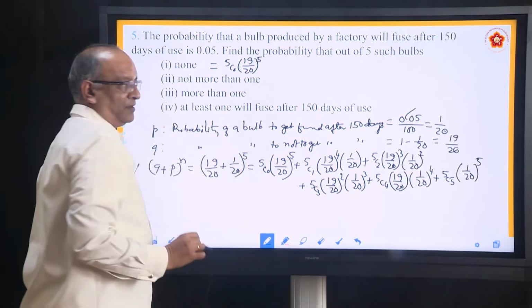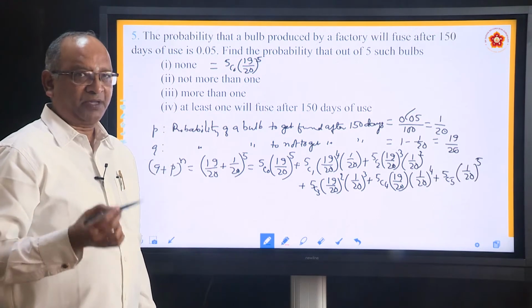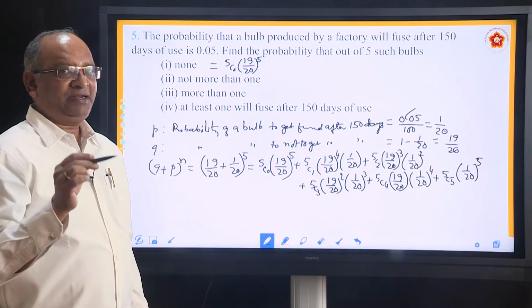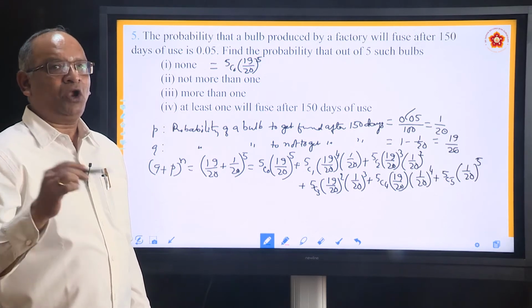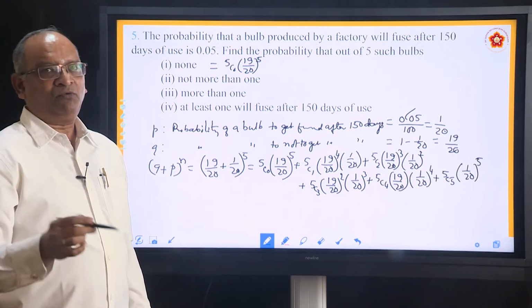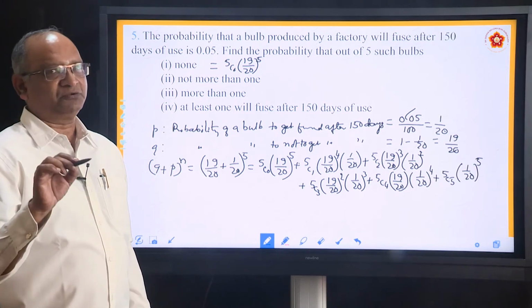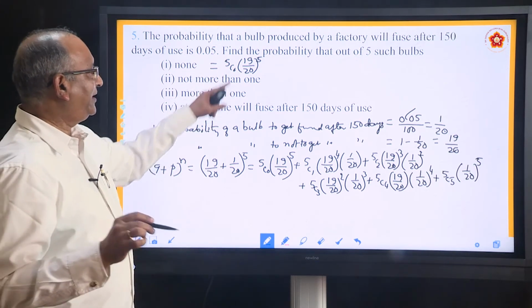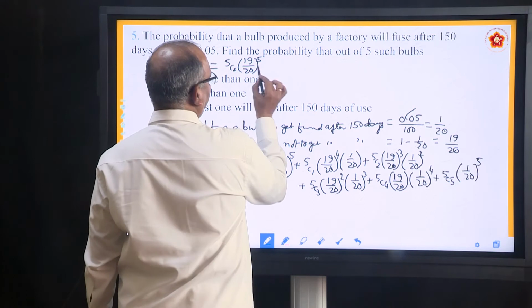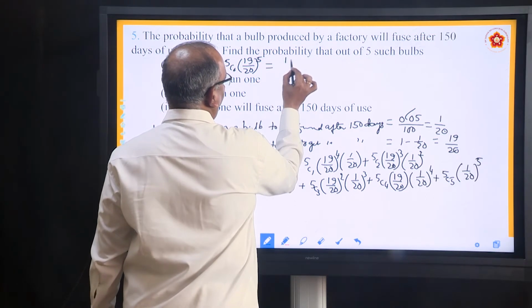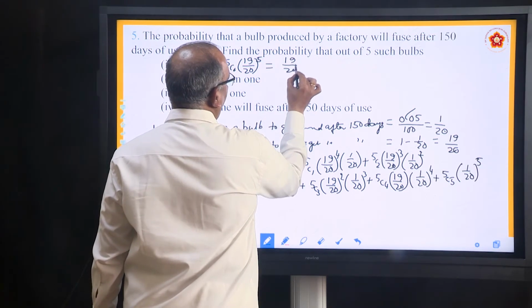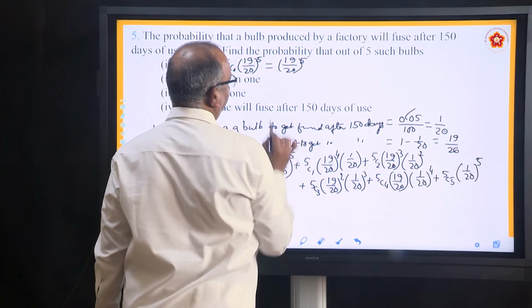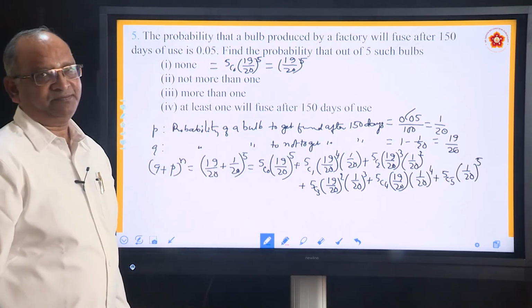Why is it so? Because 19 by 20 stands for not getting fused, and 1 by 20 stands for getting fused. So, (19 by 20) to the power 5. What is 5C0? It is 1. So, the answer is (19 by 20) to the power 5. You do not need to simplify.